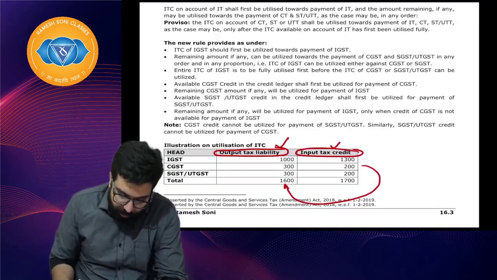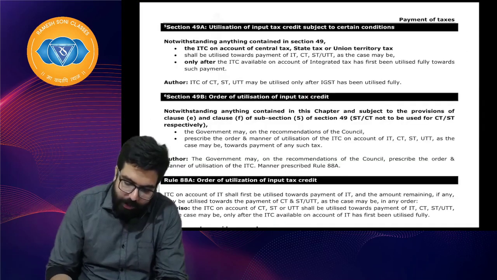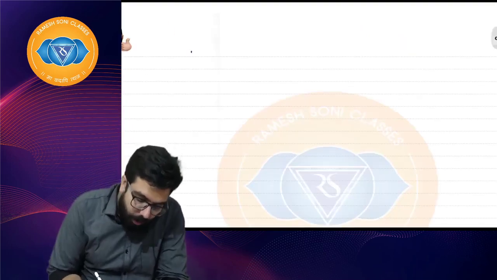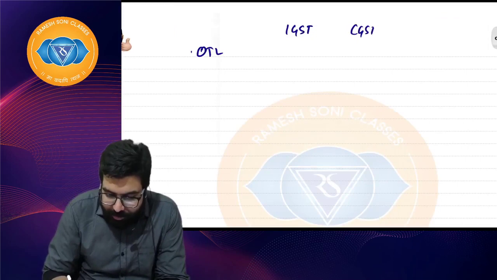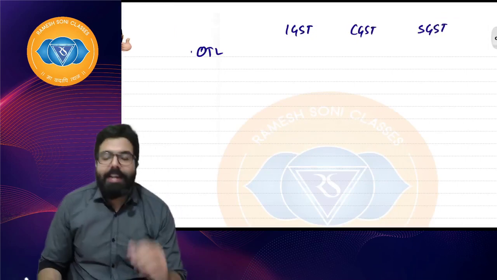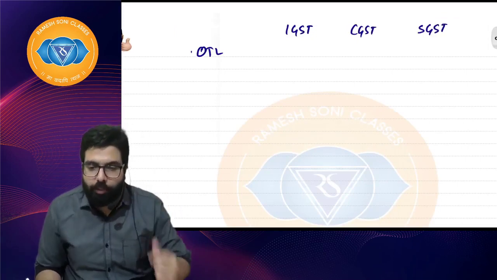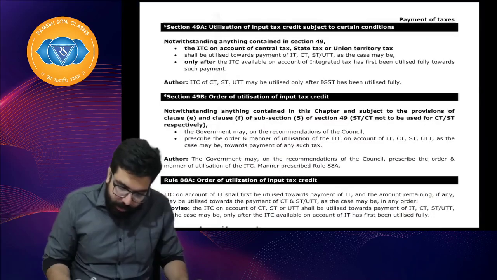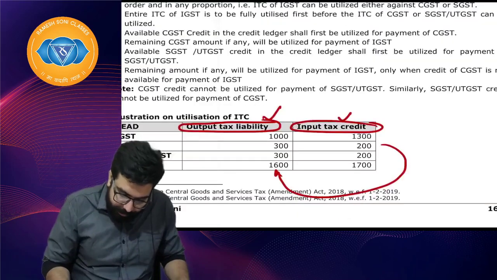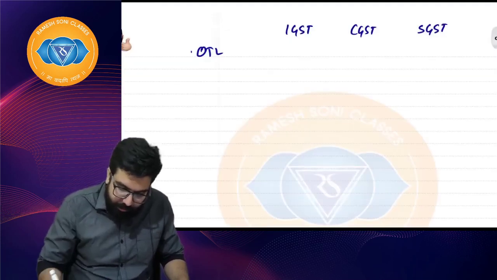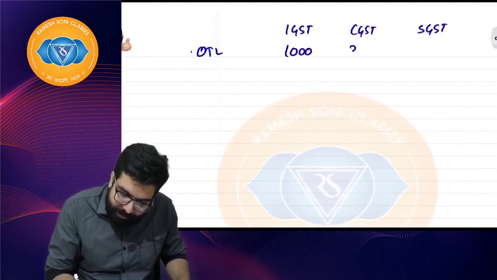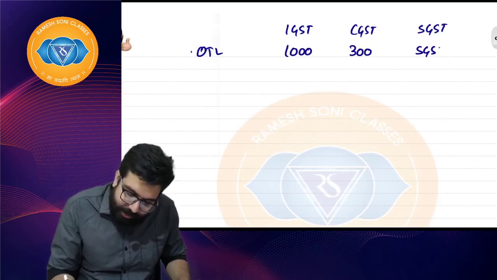Let's go ahead and quickly do this sum. It says output tax liability. Everyone here, output tax liability of IGST, CGST, SGST. You always have to write like this and then solve a sum. Sir, how much is the output tax? IGST output tax is 1000, CGST is 300, SGST is 300. Right, everyone?